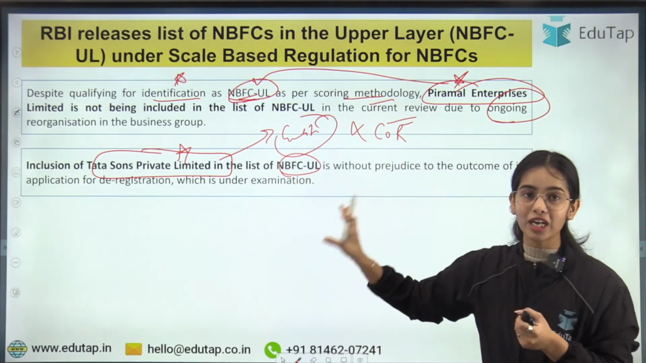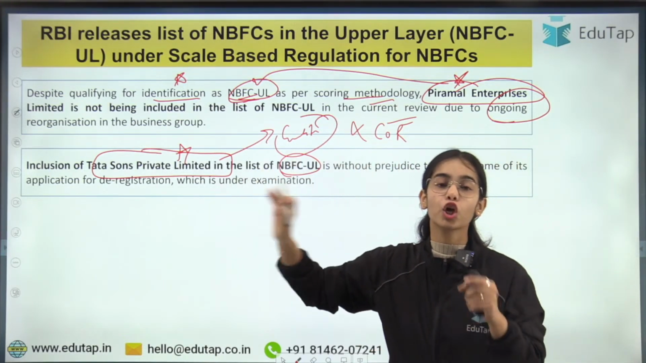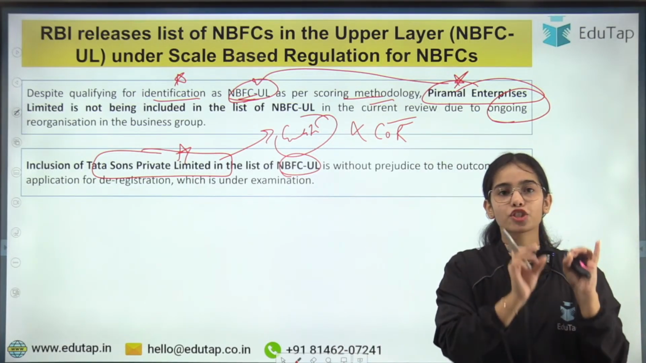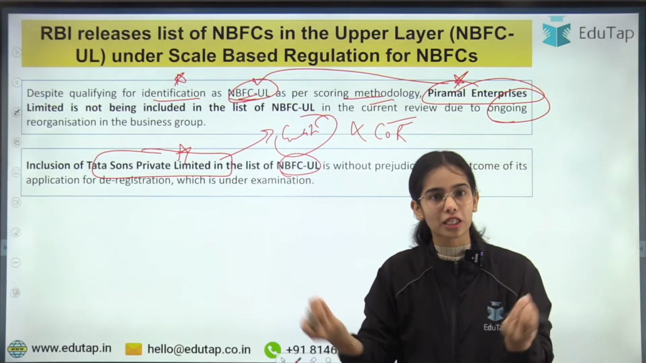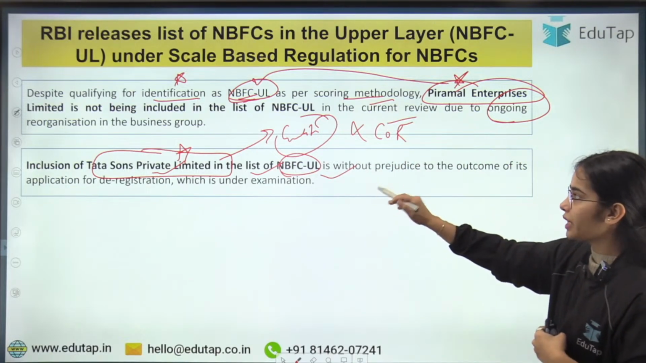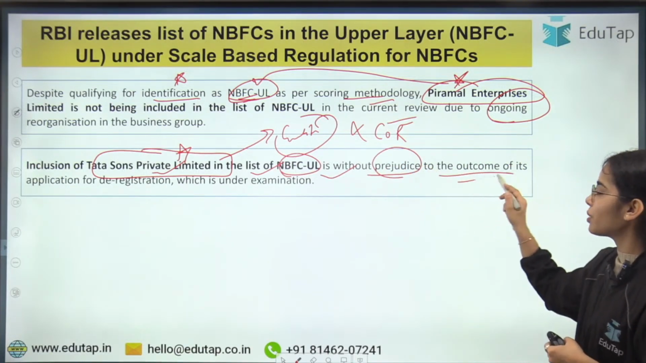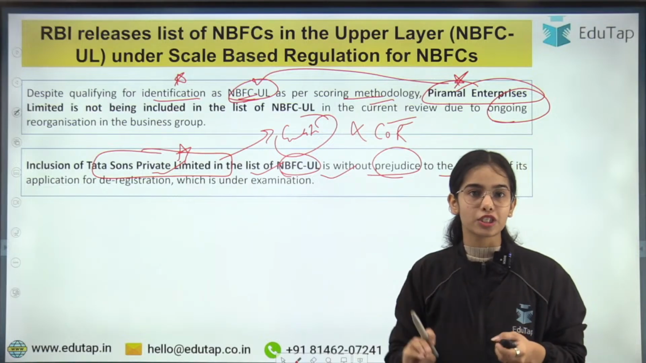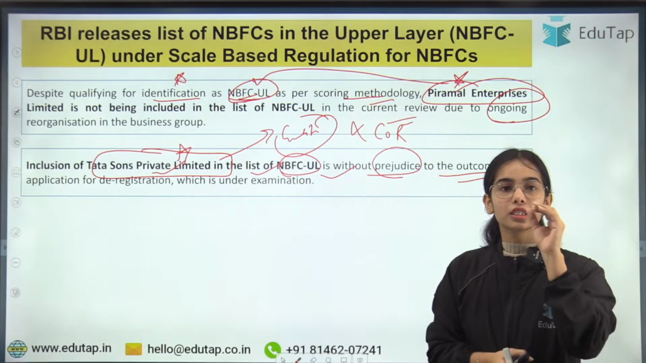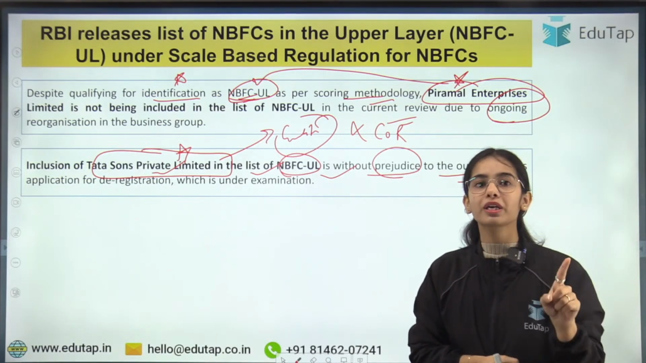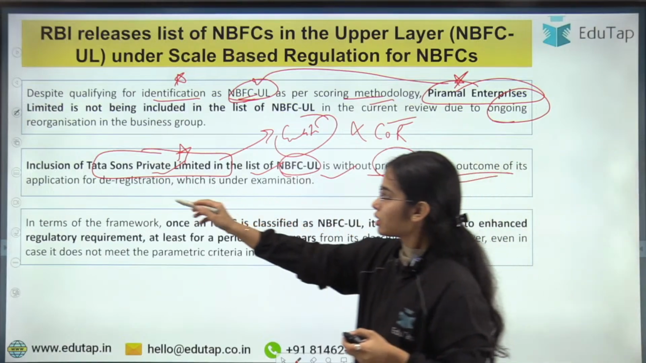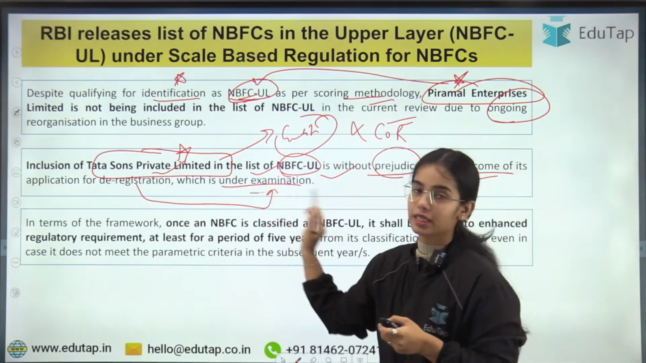It is clarified by the RBI that they are kept in the upper layer not because they have said that they do not want to work as an NBFC. They are just kept in the upper layer because of the methodology. So the inclusion of Tata Sons Private Limited in the list of upper layer is without prejudice to the outcome of its application of deregistration. Tata Sons wants to deregister, and they have been kept in the upper layer not because of their request for deregistration. The deregistration is under examination.